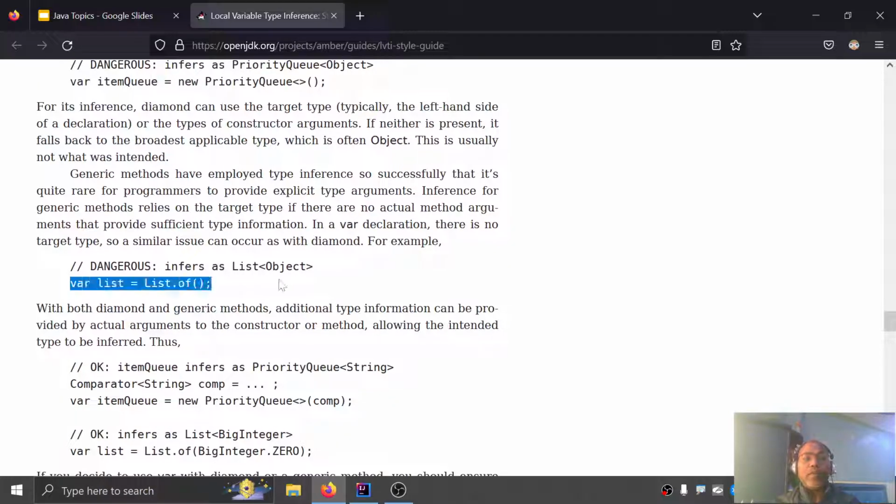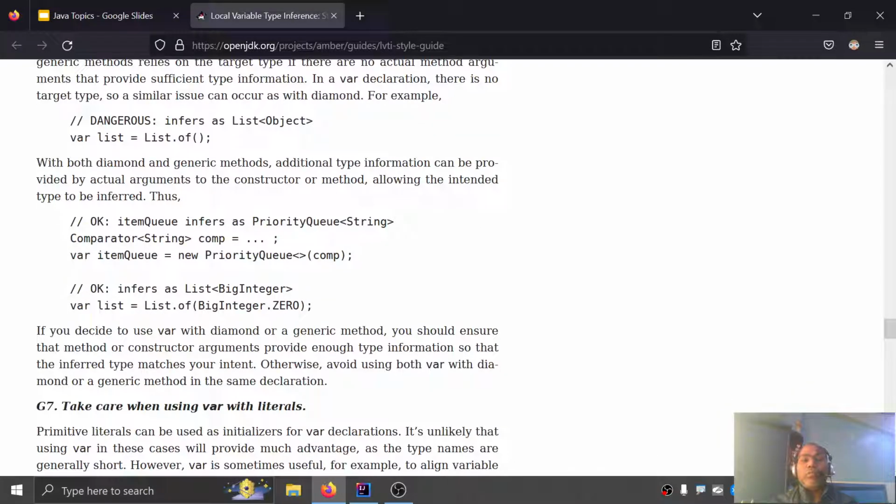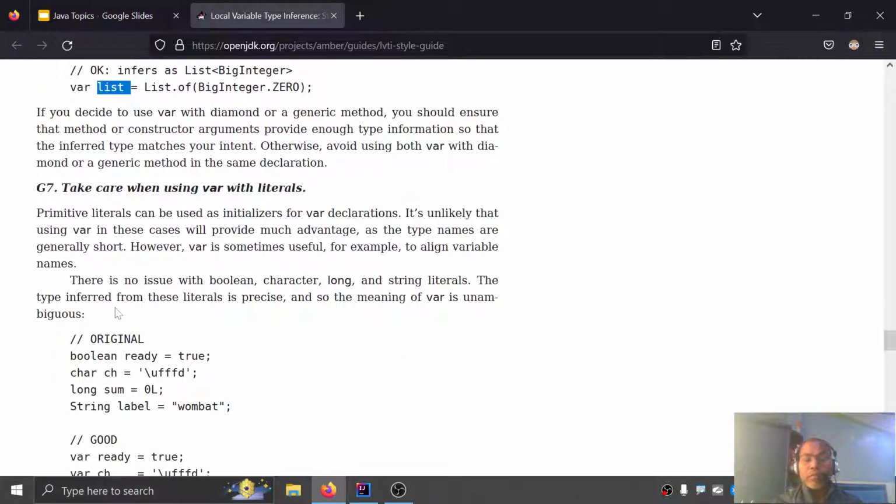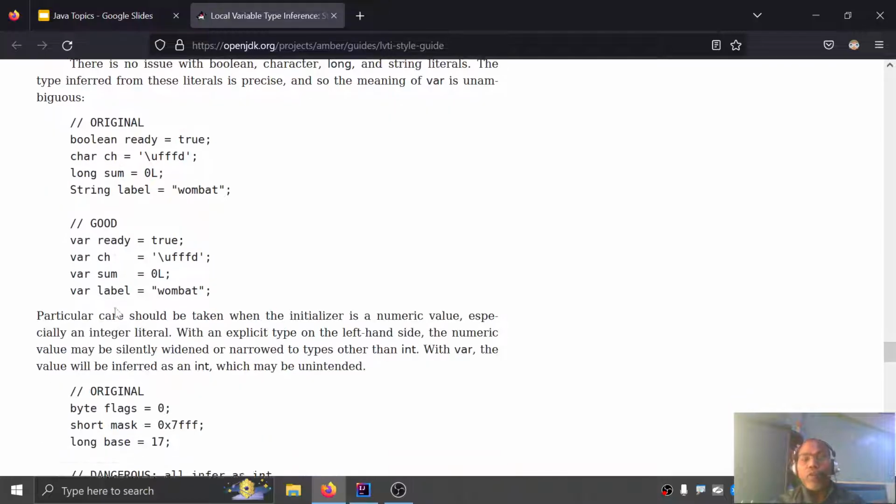Similarly, like list of here. This is the list of what? List of float or double, what value you are passing? Also dangerous. Don't use it. So in some places you cannot use it. If you really want to use it, you have to specify some hint on the right-hand side to the compiler, some context, so that it figures out what the list is of. So these are some basic rules you have to follow.